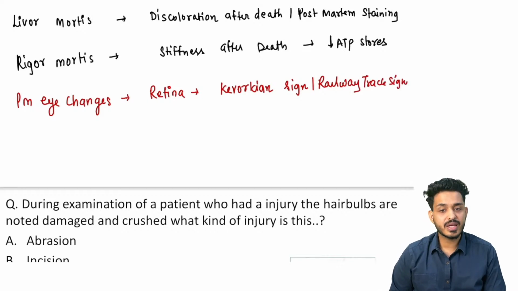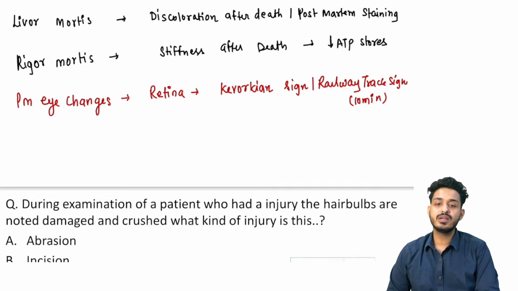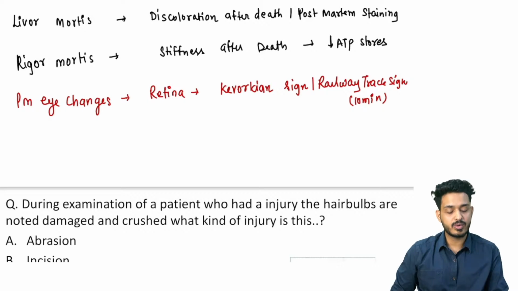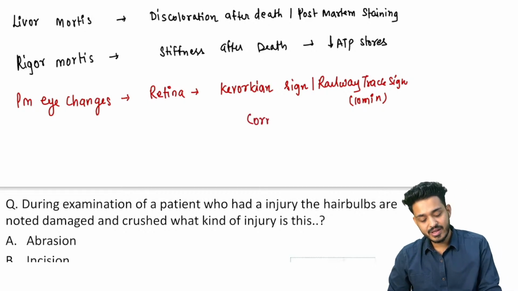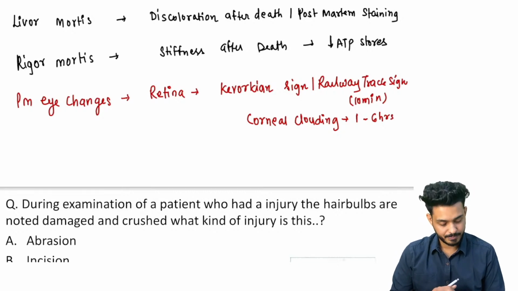Okay, how long will it take for the Kevorkian or railway track sign to appear? Within about 10 minutes you can find this. Then corneal clouding will start, beginning from 1 hour and going up till 6 hours, and you will have complete corneal clouding.